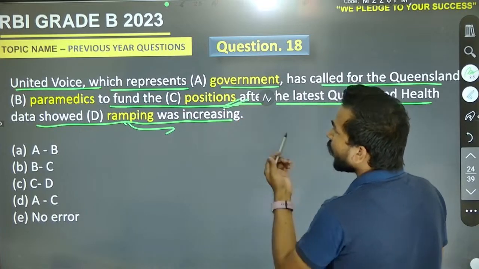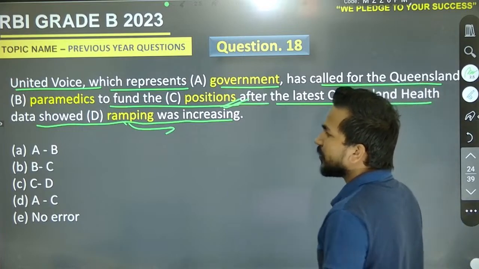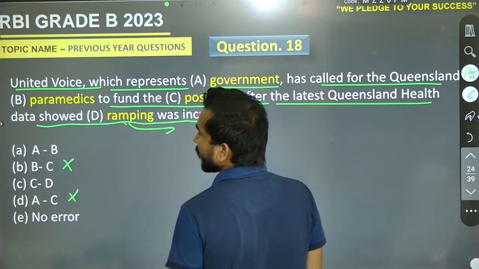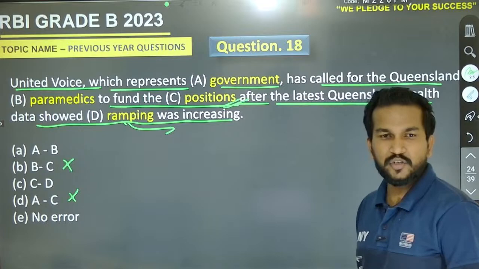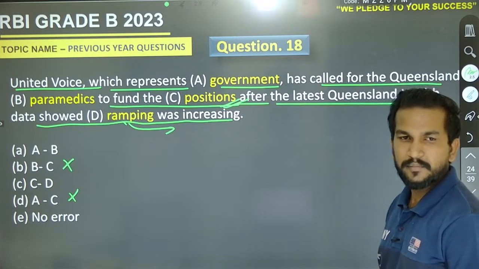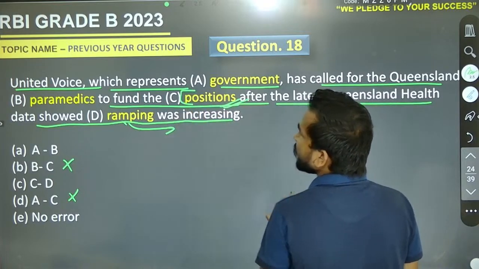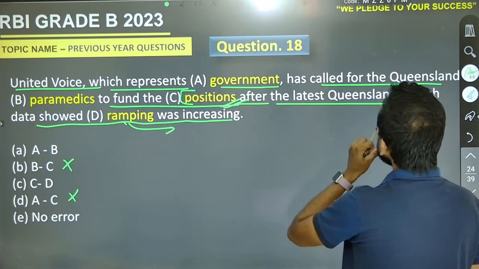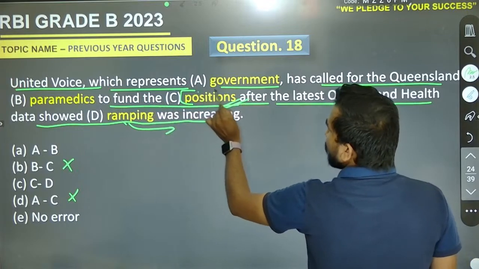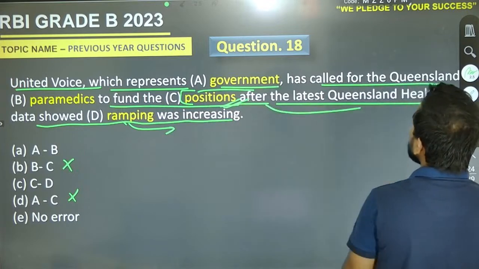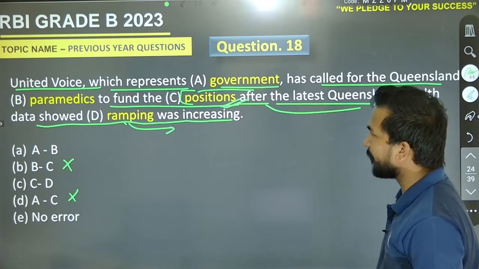So we can't go for C, or if C is the right pair, we can't go for both also. Yes or no? We can't go for both, because there is the right pair of C given here. To fund the positions after the latest Queensland health data showed ramping was increasing.